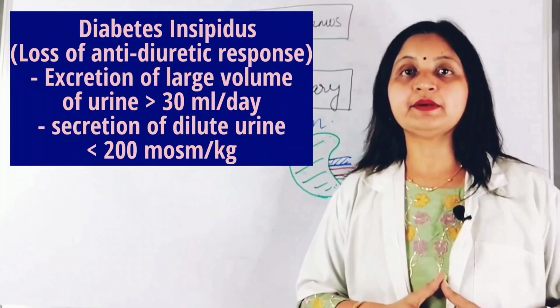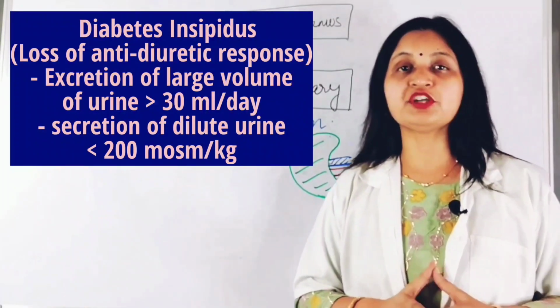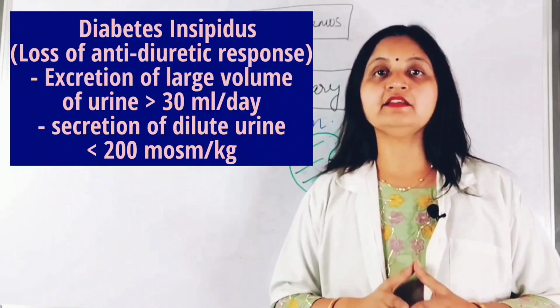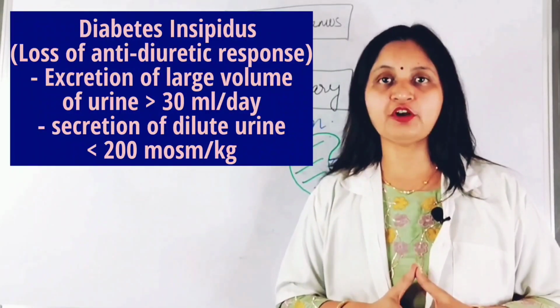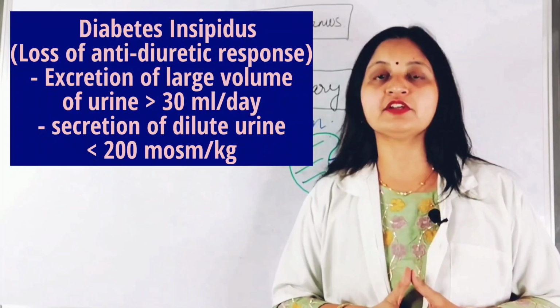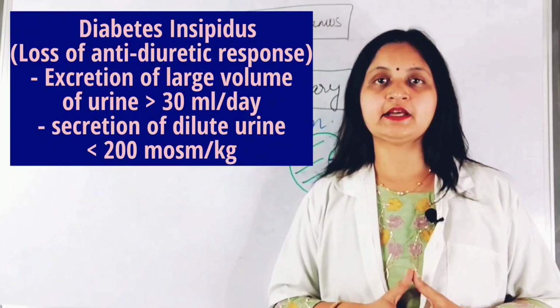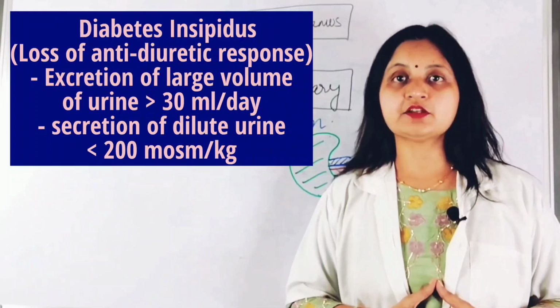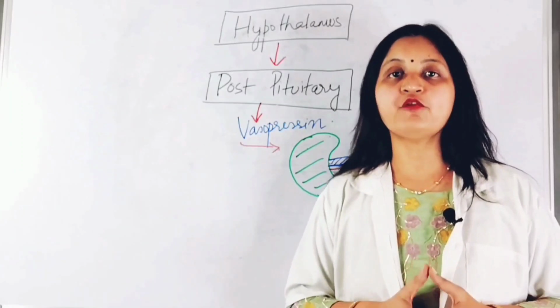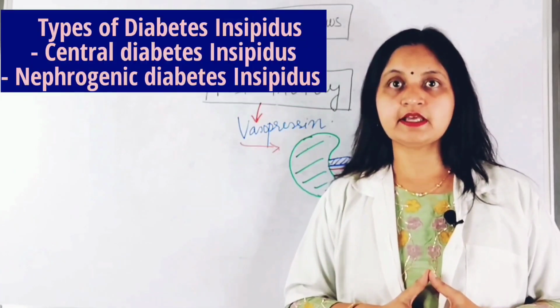So diabetes insipidus is characterized by the excretion of a large volume of dilute urine, and this is due to decreased secretion of vasopressin from the posterior pituitary or loss of responsiveness to vasopressin. Diabetes insipidus is of two types: central diabetes insipidus and nephrogenic diabetes insipidus.